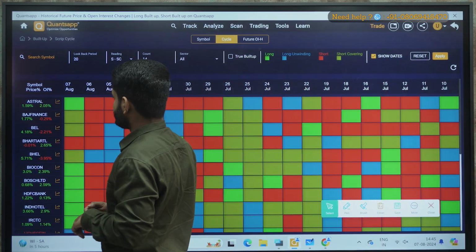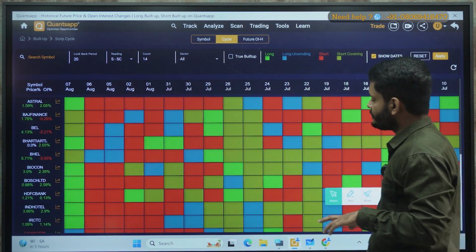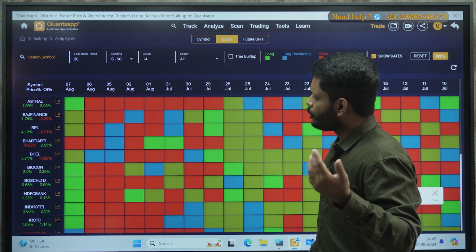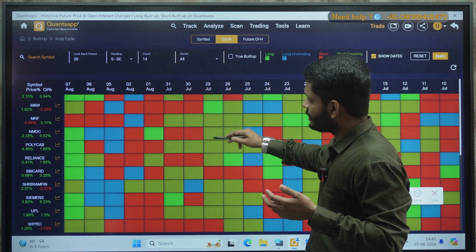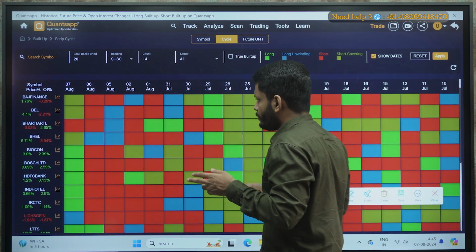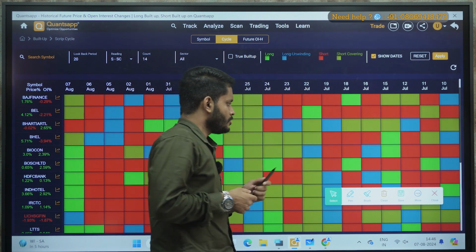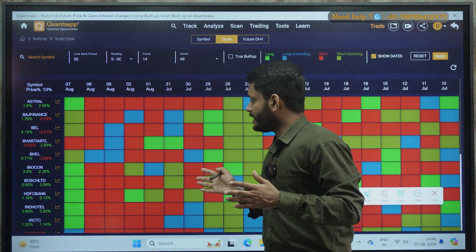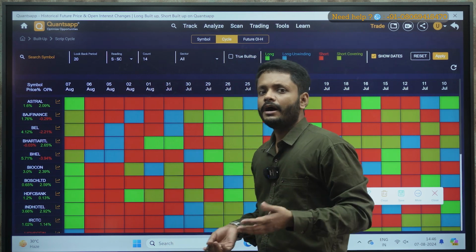See, Astral, Bajaj Finance, BEL, Bharti Airtel, BHEL. Can you see? So these are the counters where short and short covering cycles are being followed. If you are seeing any put writer trap and accordingly the same stock is reflecting over here with this condition and both are getting aligned, that means you can go with it. Okay, so this is the significance of cycle. You can definitely go and check out the historical movements, and based on that you can predict the upcoming move.